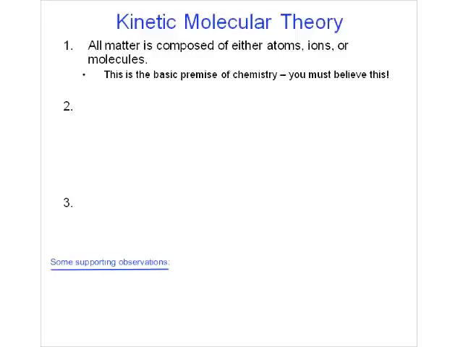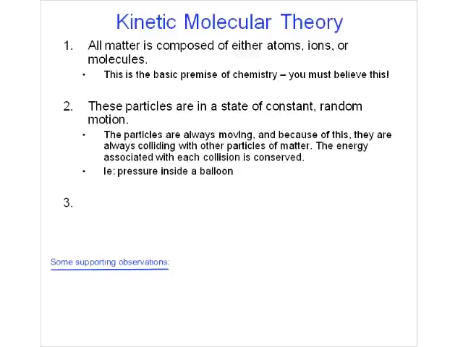Everything that we talk about in chemistry is centered around this particular idea, that all matter is composed of atoms, ions, or molecules. Number 2, the particles are in a state of constant random motion. They're always moving regardless of if they're in a solid, liquid, or the gaseous state. They're always moving. And because they're always moving, they're always colliding and banging into other molecules, atoms, or ions.